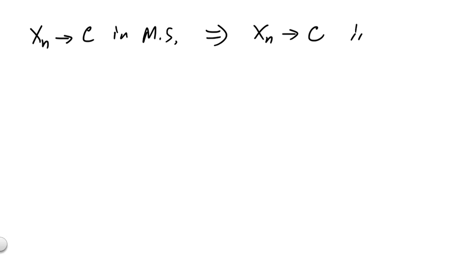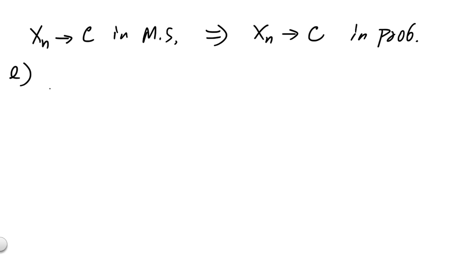Our first task here is to show that the mean square convergence is in some sense stronger than the convergence in probability that we have been working with from part A to part D. That is, if I know that Xn converges to some number c in mean square, then this must imply that Xn converges to c in probability. And our goal will be to show that for part E.